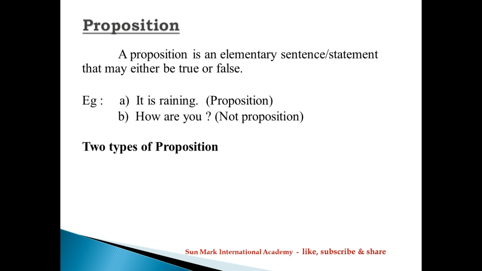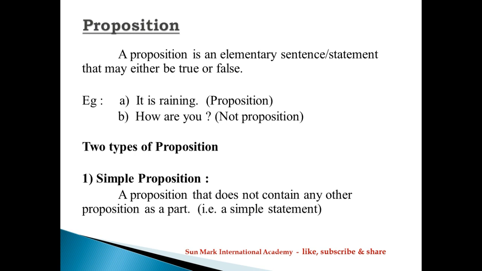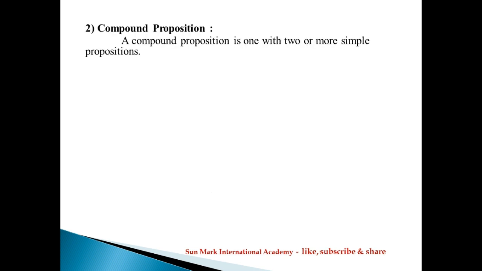Two types of propositions are there, simple proposition and compound proposition. Simple proposition means it's a simple statement that doesn't contain any other proposition as a part. Example, it is raining, he is writing. These are the examples for simple proposition.